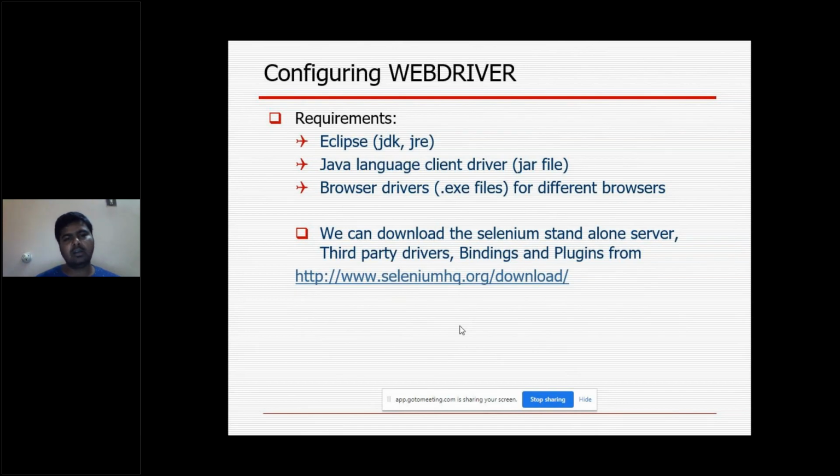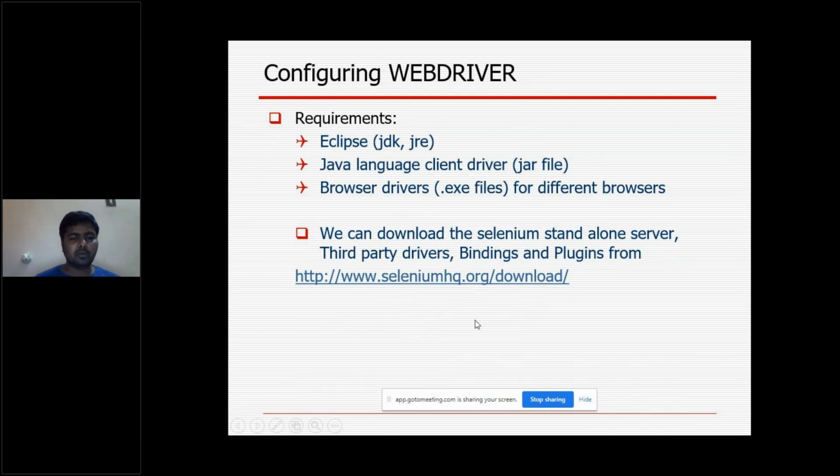The basic requirements: initially JDK is required, JRE is required, and Eclipse. That is basic for our Java application. If you are going to use the script in Java language, at that time Eclipse is required. If you are going to use some other scripting languages, depending on that, we have to install those applications. Then the Java language client driver, that is here, seleniumhq.org, and download. Here I have mentioned the URL.